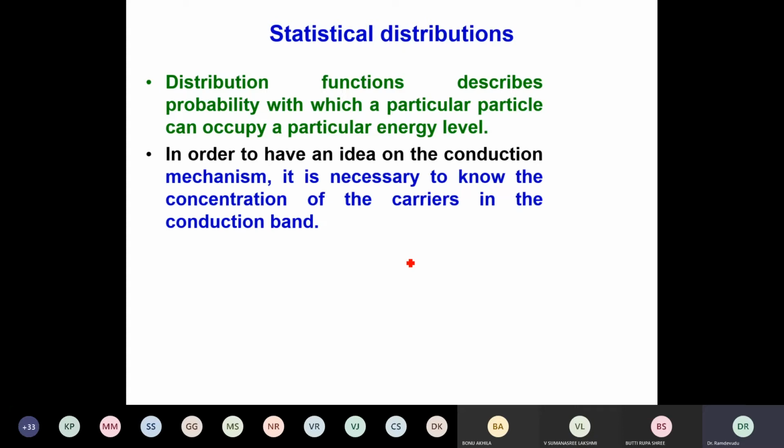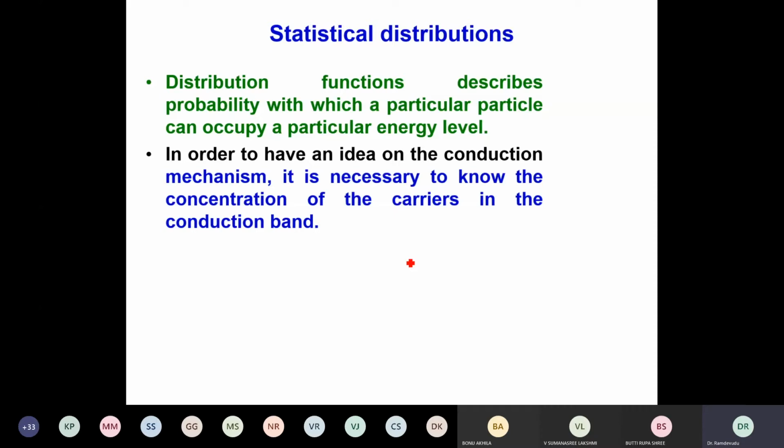In order to have an idea of conduction mechanisms, we know that some materials are good conductors, some are bad conductors, some are semiconductors. To know the conduction value or the conduction mechanisms, it is necessary to know the concentration of charge carriers in the conduction band.